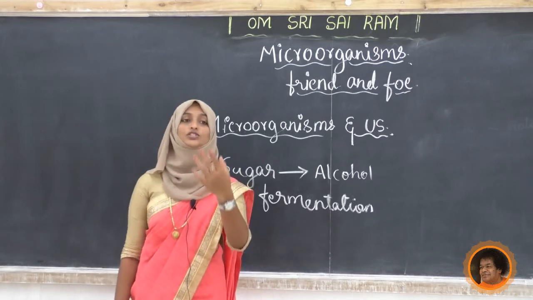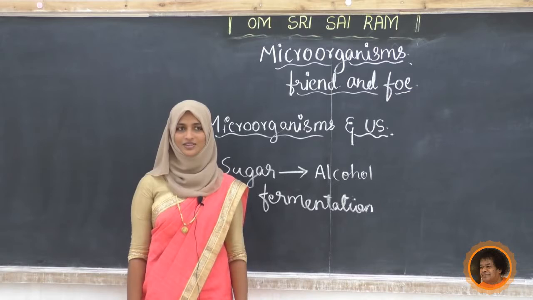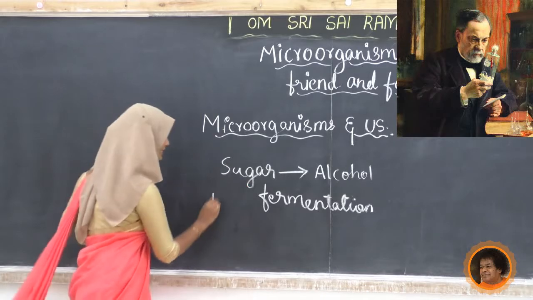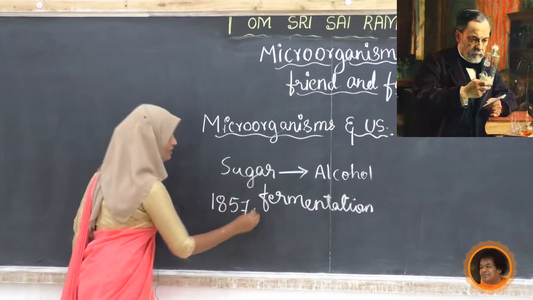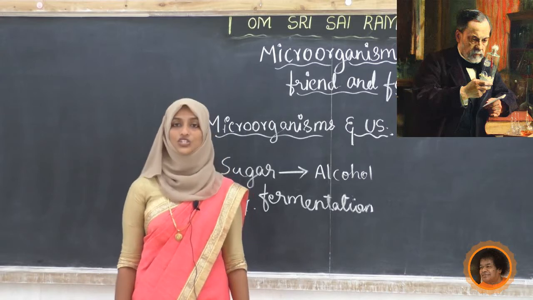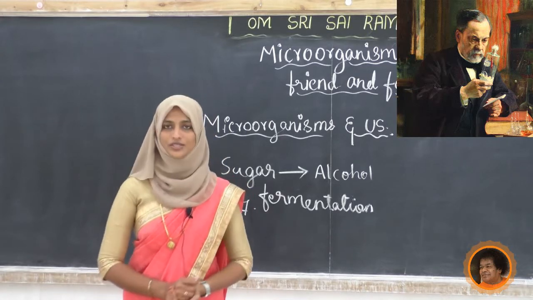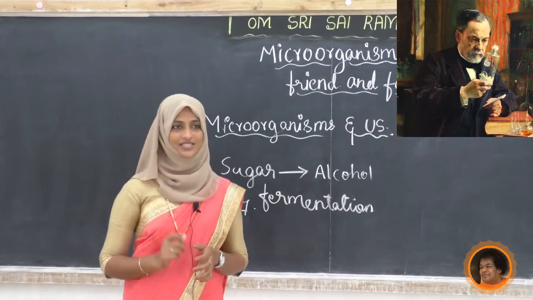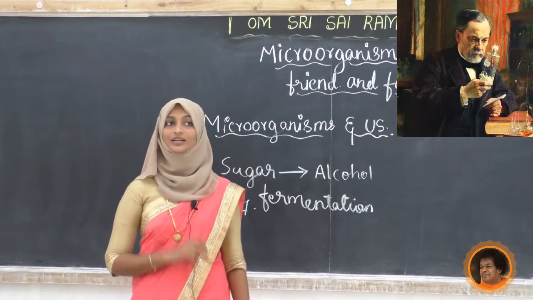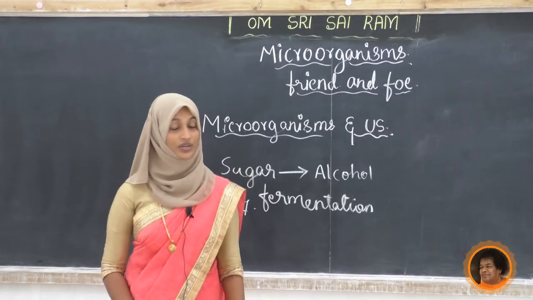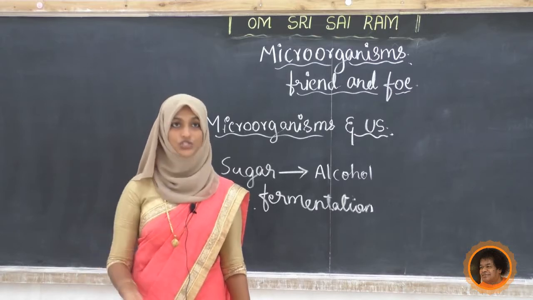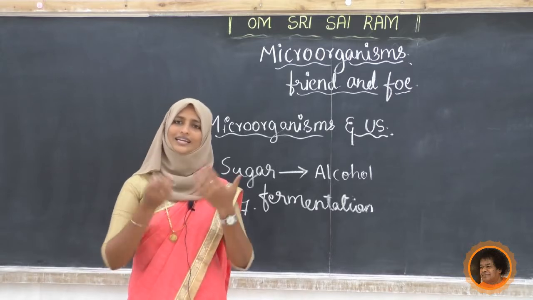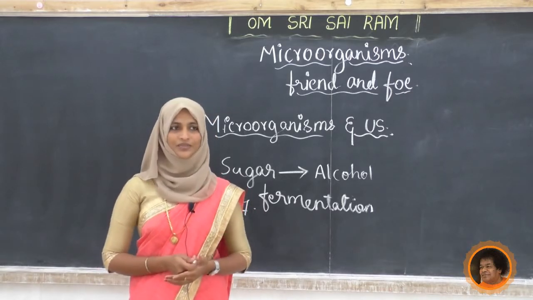Now, who first discovered this fermentation process? Yeah, that is Louis Pasteur. Louis Pasteur in 1857 first observed this fermentation process. So he discovered it, and it is called fermentation. Okay, who is that scientist? Louis Pasteur. Yes, this is all about the commercial use of microorganisms. They are mainly using yeast for the preparation of alcohols and other alcoholic beverages. Come to know, student.